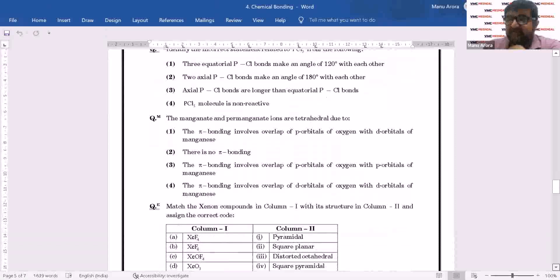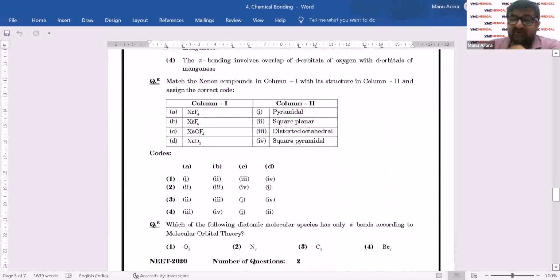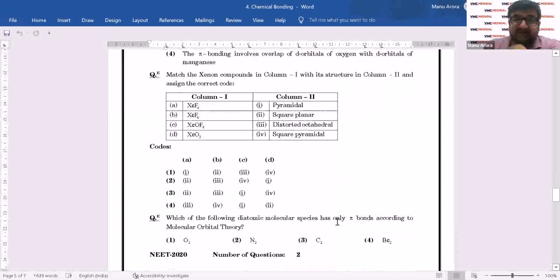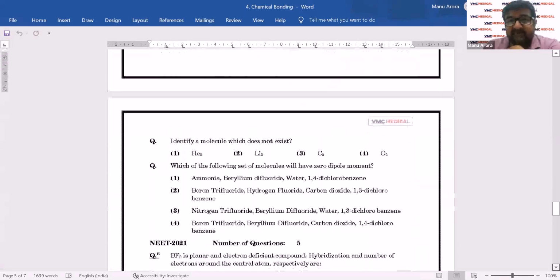Permanganate ion is tetrahedral, right? So this is again hybridization. Square planar, distorted octahedral, this is again hybridization. This is molecular orbital theory, again for pi bonds. Okay, great. It seems we do not have to do the entire chapter, right?